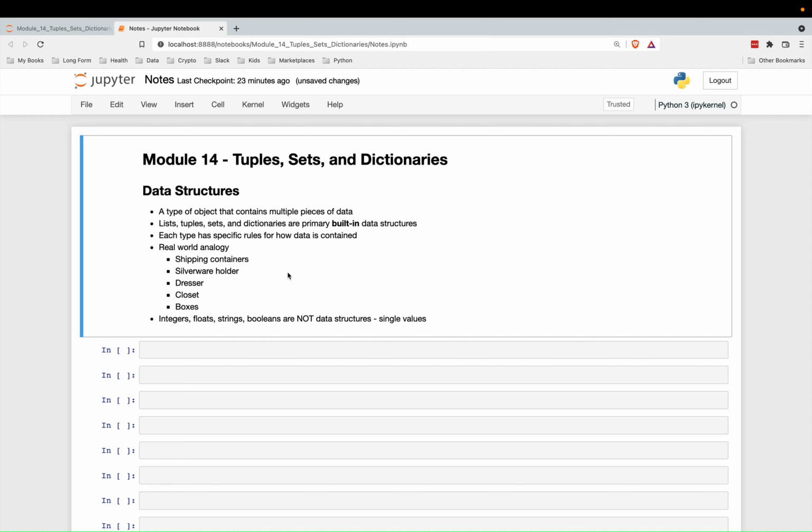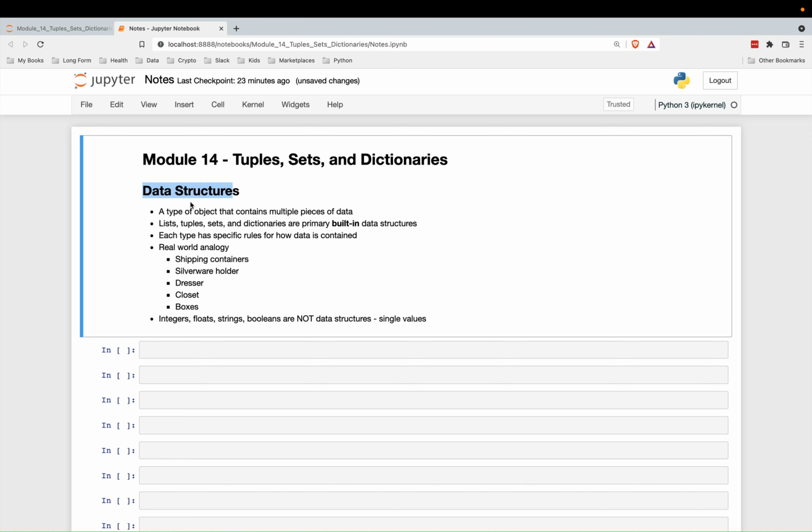Welcome to Module 14, Tuples, Sets, and Dictionaries. So tuples, sets, and dictionaries are a kind of data structure. This is an important word to know and is common to all programming languages. This is not specific to Python.